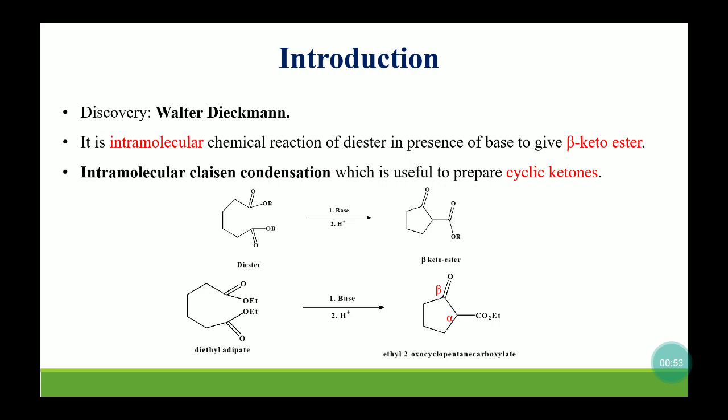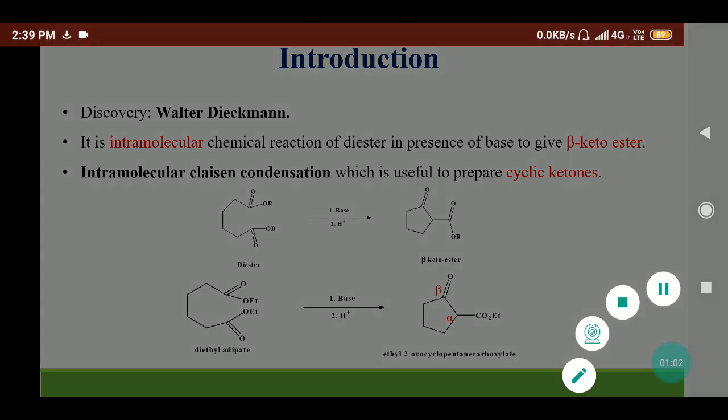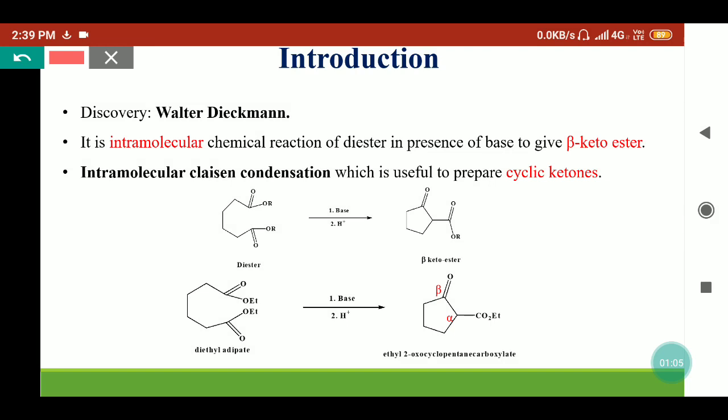In this reaction, the dibasic ester should be present in a single molecule. So that is a dibasic ester. This reacts in the presence of base to give the beta keto ester. Here we can take diethyl adipate, which reacts in the presence of basic media followed by acidic media to give the beta keto ester. Why is it known as a beta keto ester? Because the carbonyl group is present at the beta position with respect to the ester group. Because the carbonyl group is a part of the cyclic chain, it is known as a cyclic ketone.